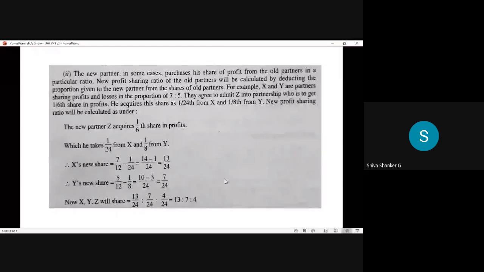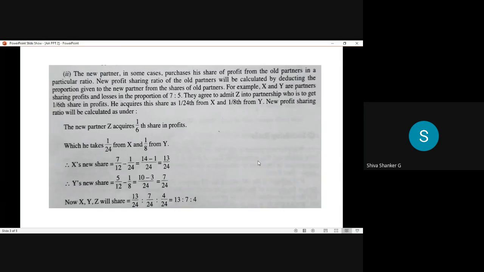Is it visible now? Yes, sir. Now tell me, what is your doubt? Is the whole problem a doubt or any particular step? Reply first.